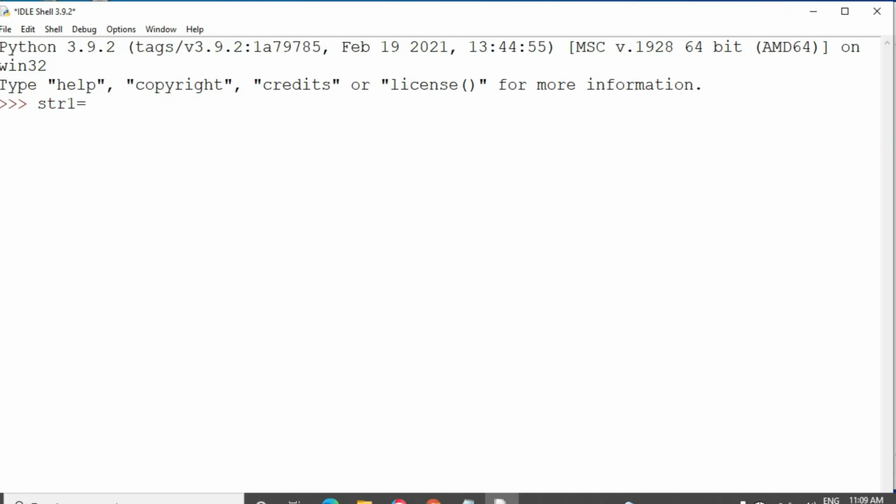Let's see. I am taking the string str1 equal to Python, and I want to add the new string developer to the existing string Python. How do we add it? By using concatenation. st equal to str1 plus developer.